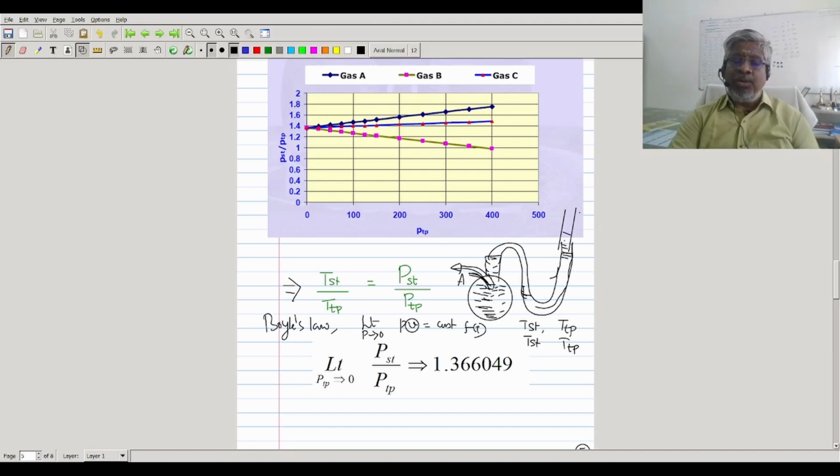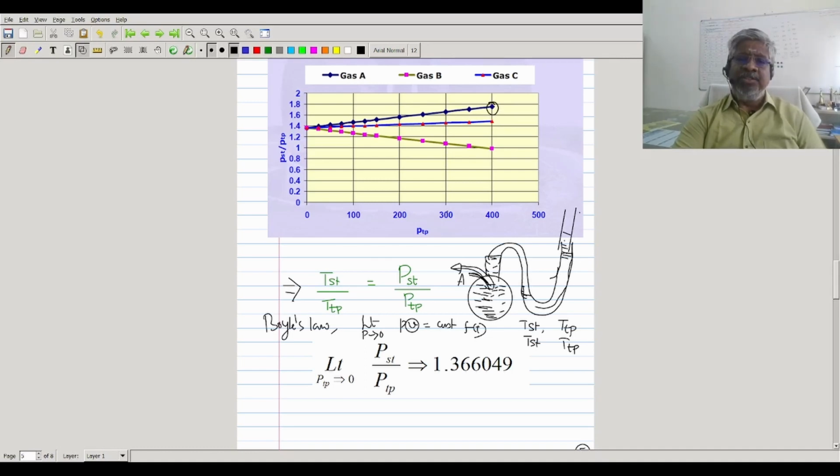So now I reduce the pressure and calculate. Similarly, I keep on reducing the pressure at the triple point. Whenever I keep it at the triple point, I will remove a certain quantity and I can do that experiment once again. So for the gas A, initially I keep it at 400 units of pressure and I got this particular point.